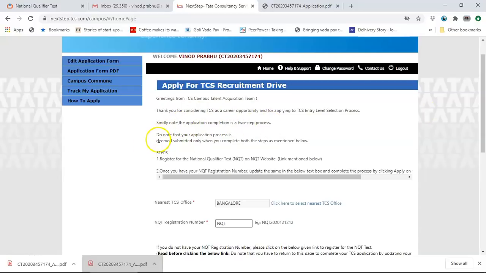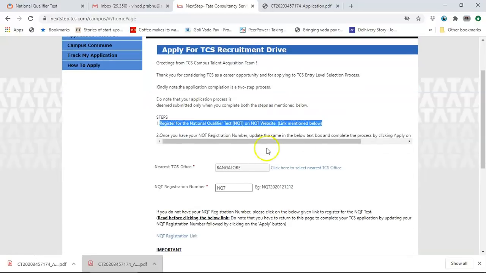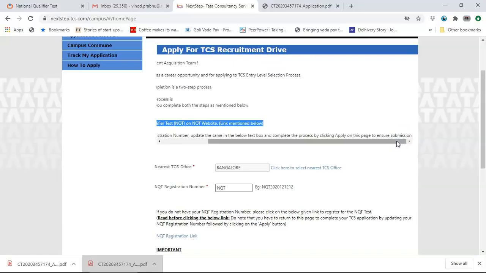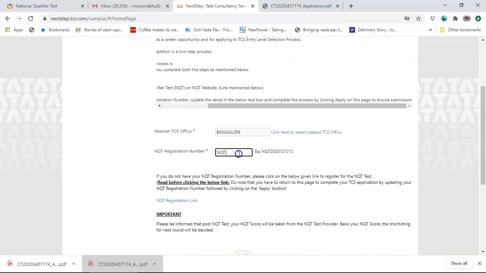Do note that your application process is deemed submitted only when you complete both the steps. Once you register for the NQT on the NQT website, using the link mentioned below, you will have the NQT registration number. Update the same in the box and complete the process by clicking apply on this page. So we got this NQT number.